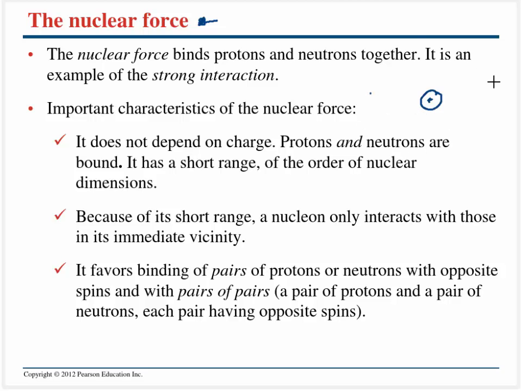And if you think about it, if we just had a simple atom where we had a positively charged proton, we have an electron way out here that's kind of orbiting it, the electron's held in by the electrical force. And what would happen if we added a second proton right over here? You might have said to yourself, wait a minute, I know that these are like charges. They're going to tend to be repulsed by each other. That's the electrical force. Turns out that we need to add a neutron, and adding a neutron is going to give us the nuclear force.